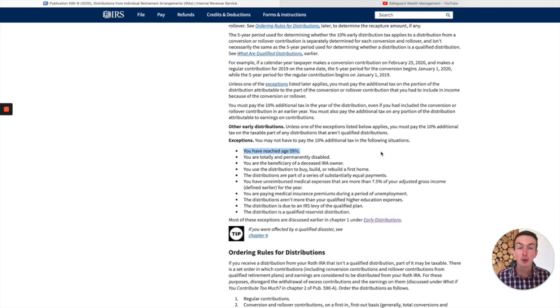This is very critical as we plan. A lot of people think, okay, if I turn age 60 and I perform a conversion, I still have to apply that 5-year conversion rule. That's not the case. Because that person is over 59 and a half, they do not have to adhere to that 5-year conversion rule. That conversion is instantly accessible. So if somebody is over 59 and a half and they perform a conversion in 2020, they can then access that money immediately in 2021 without penalty.